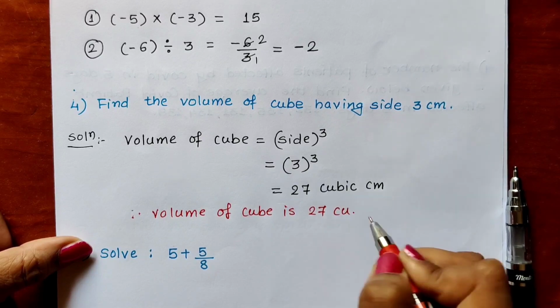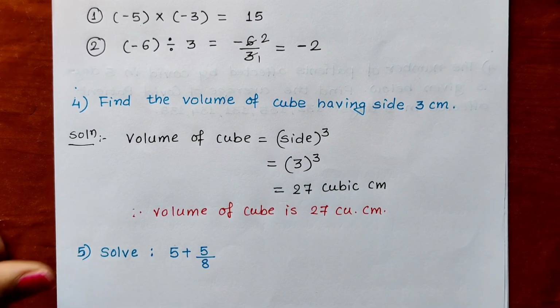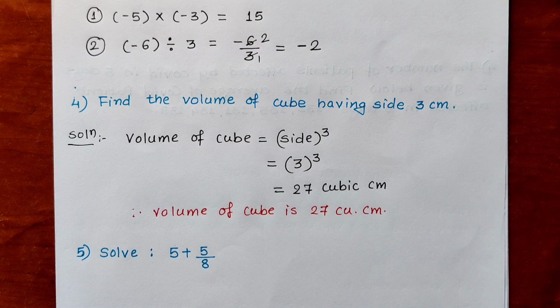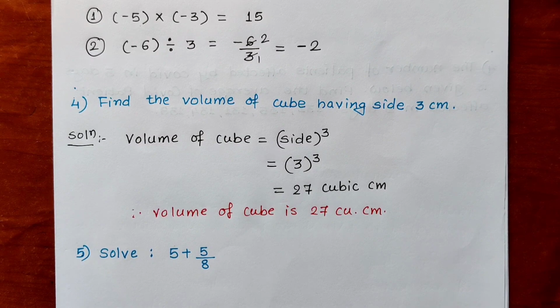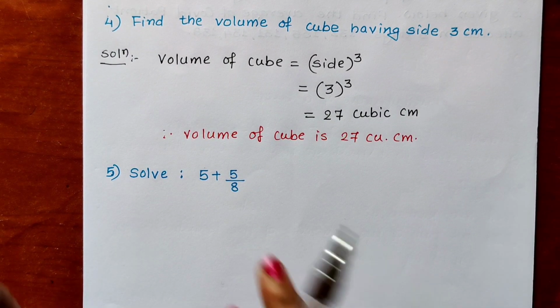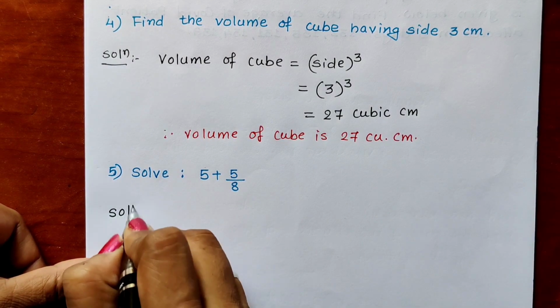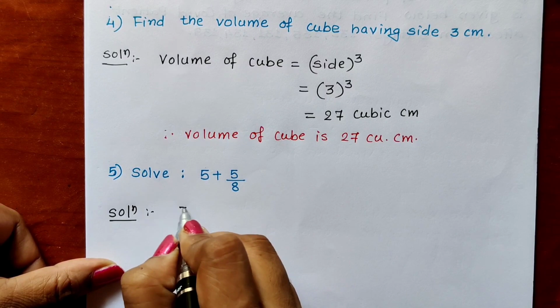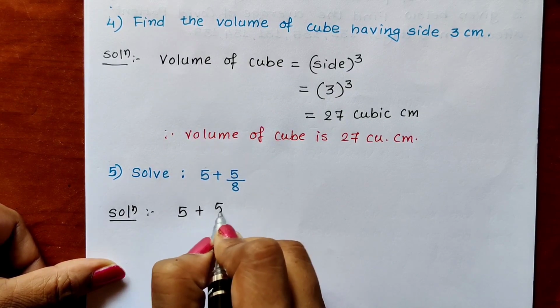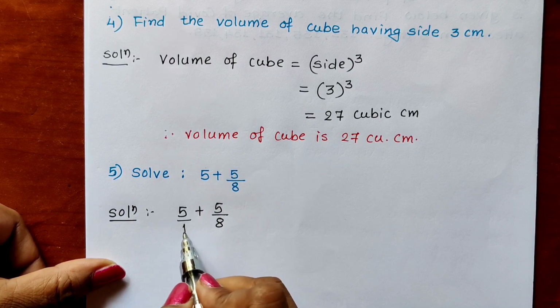You can write in short cubic centimeter. In this way you can complete. Now last, fifth sum from question number 2. We have to add 5 plus 5 upon 8. Solution: 5 plus 5 upon 8. So only 5 means always 1 is there, we all know.